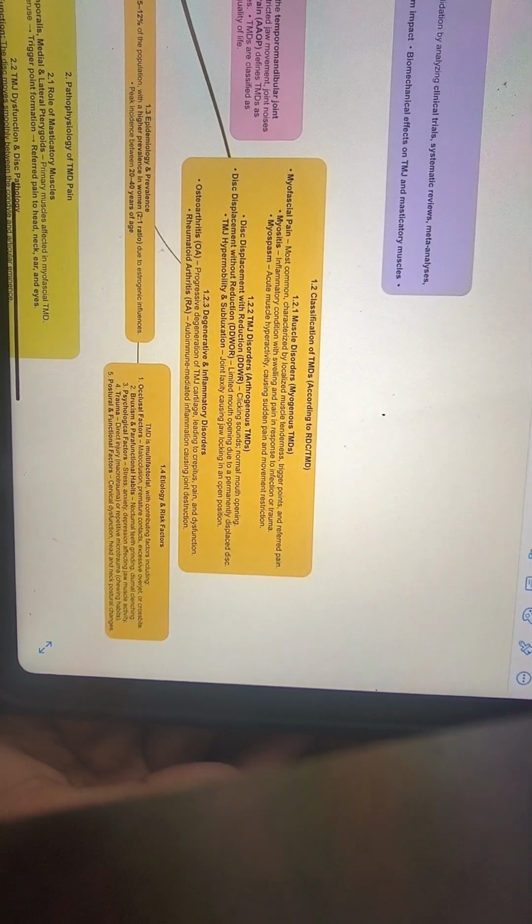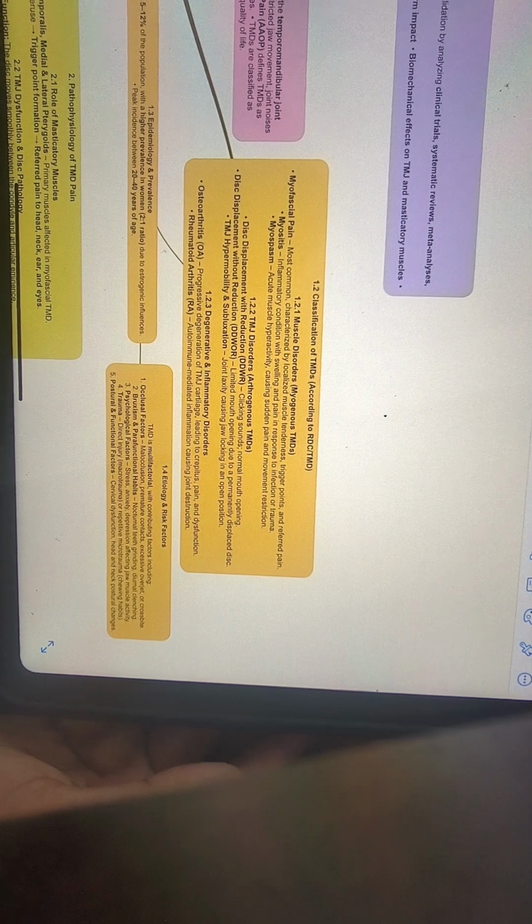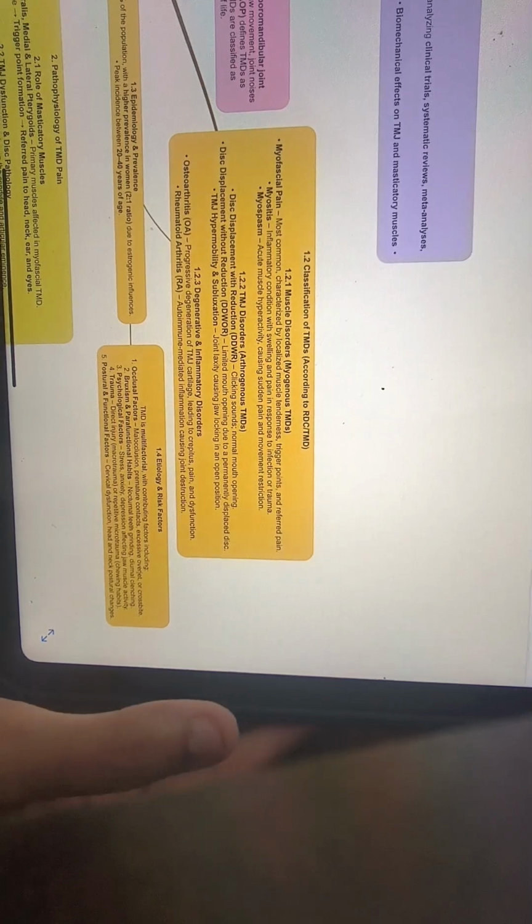Coming to the third and the last criteria of TMD diseases, degenerative and inflammatory disorders. Osteoarthritis: progressive degeneration of the TMJ cartilage leading to crepitus, pain and dysfunction. Rheumatoid arthritis: it is an autoimmune mediated inflammation causing joint destruction.